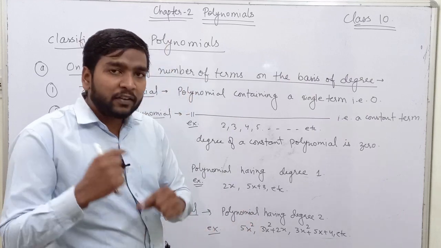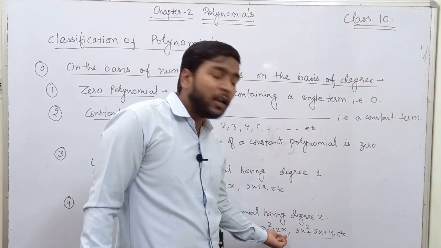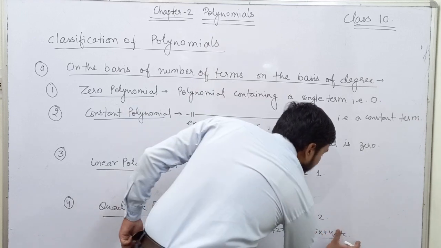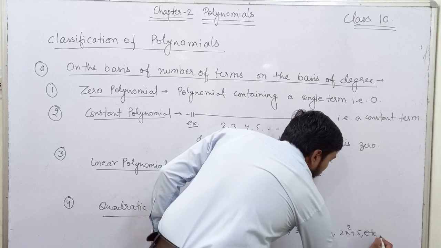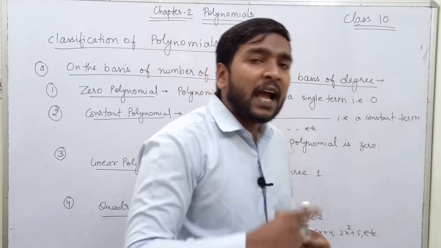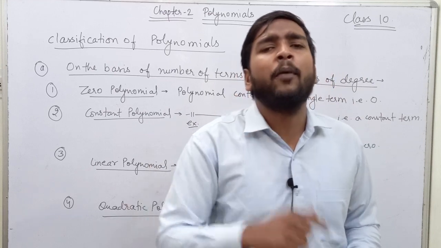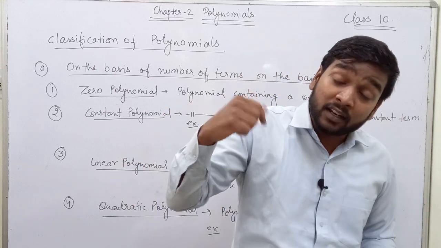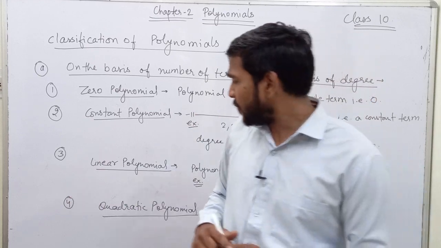If I increase the number of terms, then it can be followed by a linear polynomial or a constant polynomial. I can also write here 2x square plus 5. So if I add a linear polynomial or a constant polynomial or a zero polynomial in a quadratic polynomial, the result still will be quadratic polynomial.